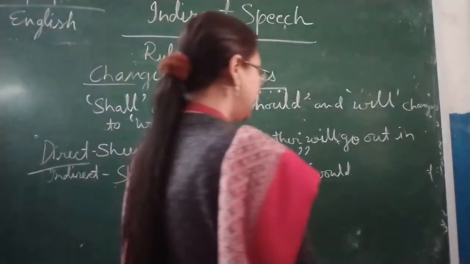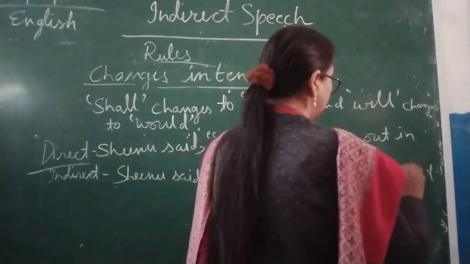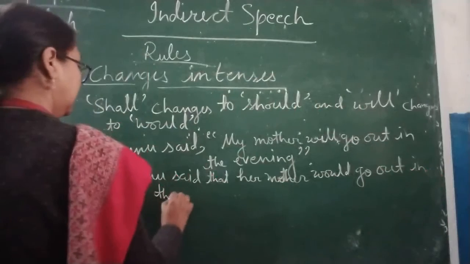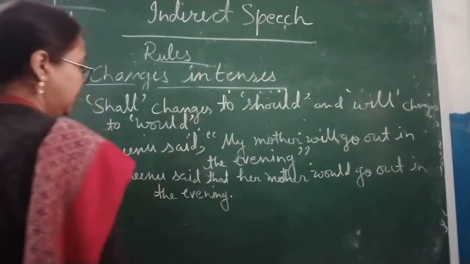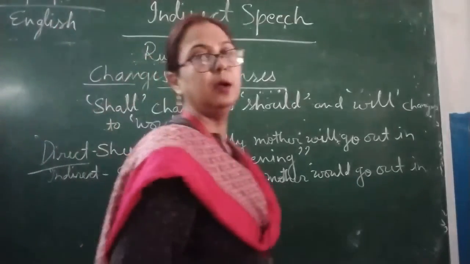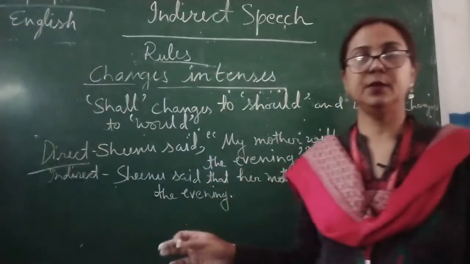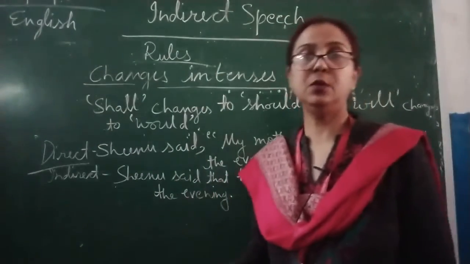So her mother would go out in the evening. Okay children, so these are the rules. Few rules are left, so we will discuss in our next videos.